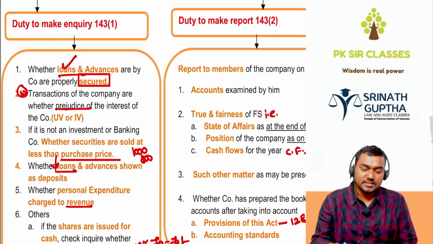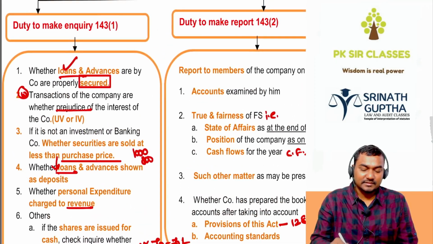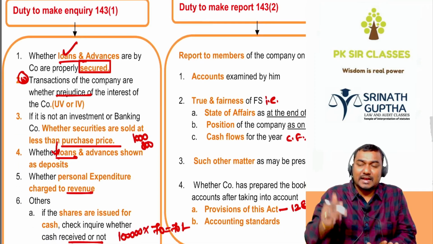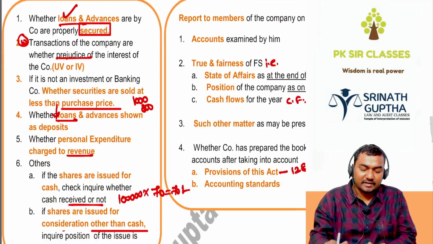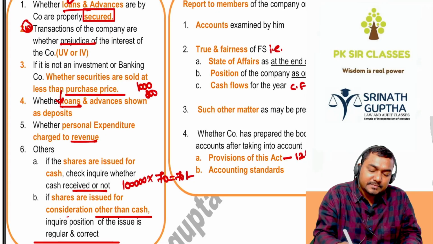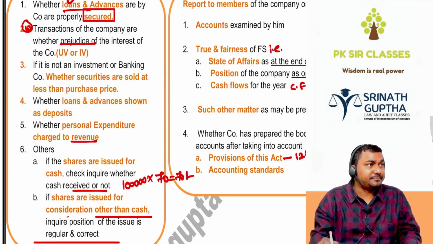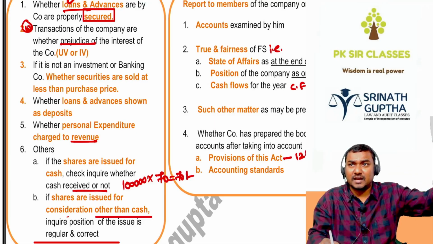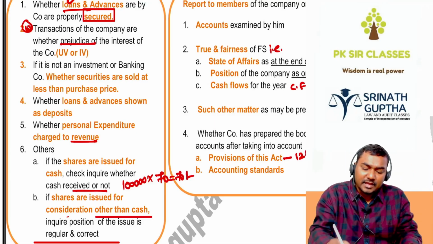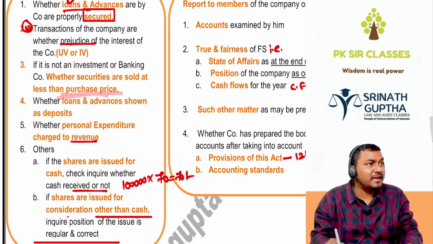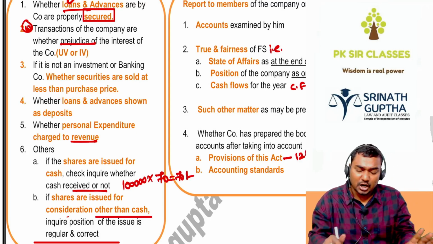So the auditor has to see whether the company has given loans and advances. If no loans, happy. If loans and advances are there, whether secured or unsecured, whether transactions of the company are intra vires or ultra vires. And the auditor has to see whether the company is purchasing or dealing in the share market. The company is not supposed to deal in the share market. I am giving the money to Tata Motors for manufacturing of the car, but not to deal in the share market. If the company is selling the shares below the purchase price, why are you playing with shareholders' money? We have to report in the audit report.